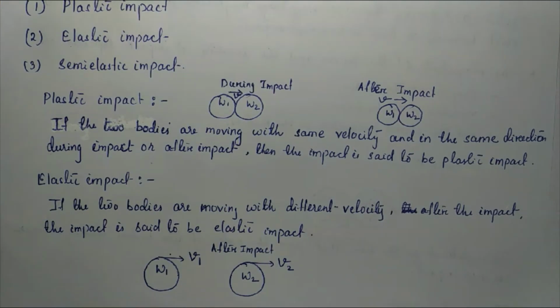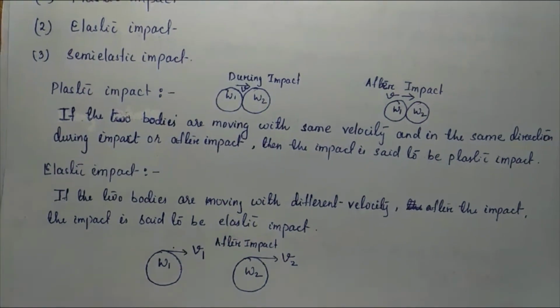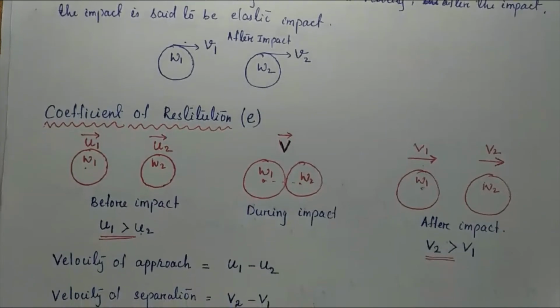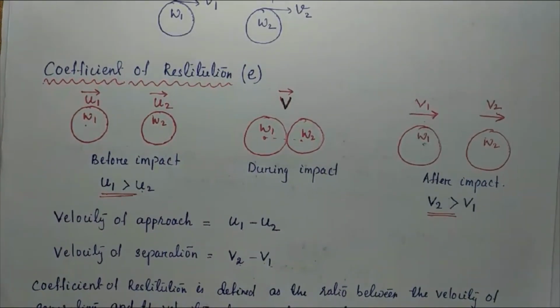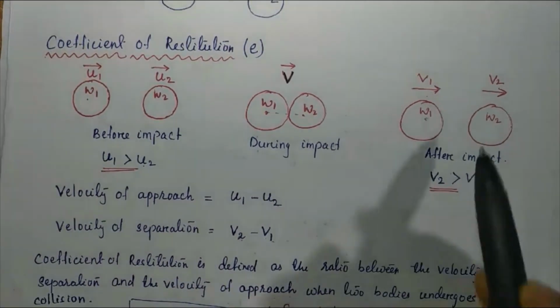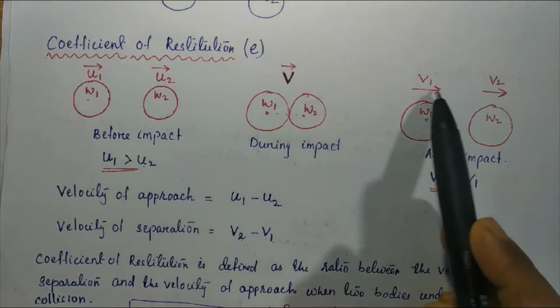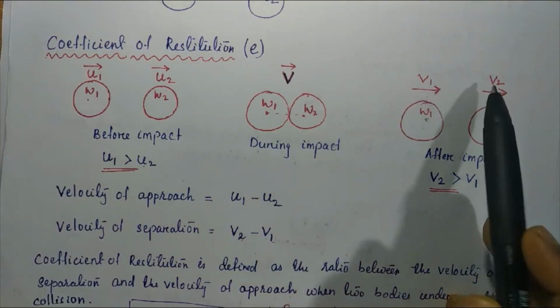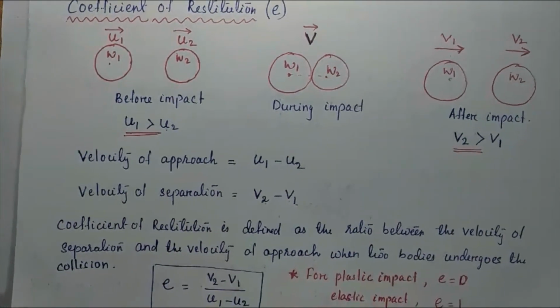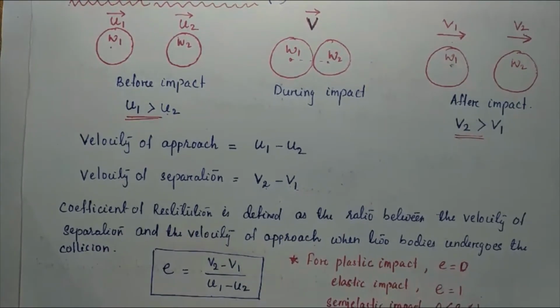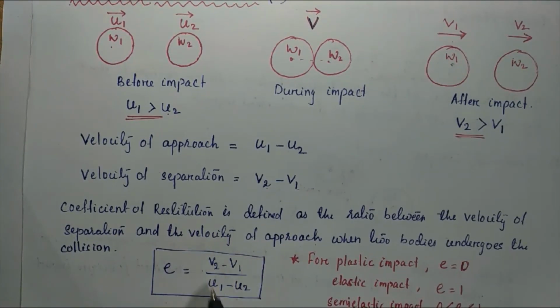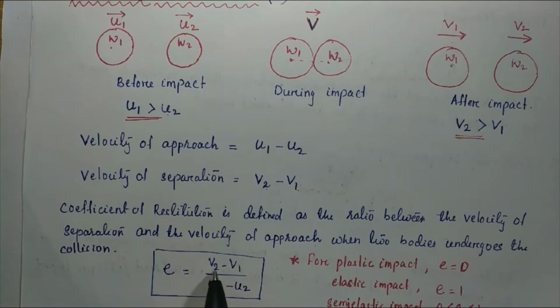If after impact the two bodies are moving with the same velocity, we can say V1 is equal to V2.